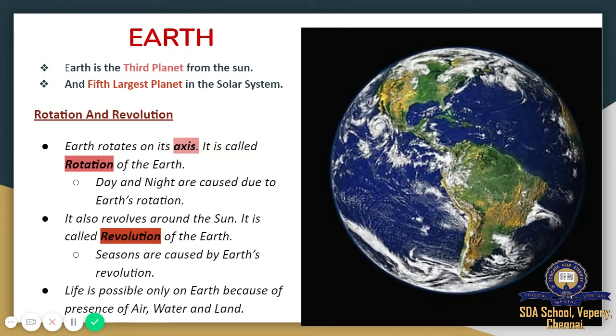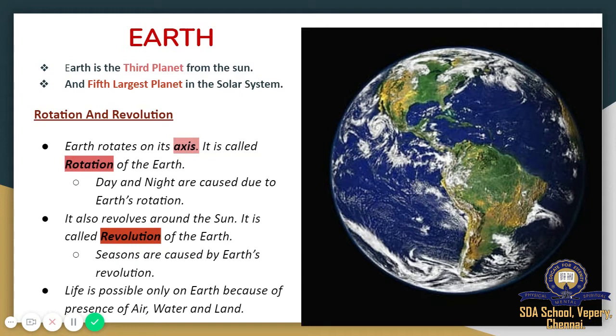Because of rotation, day and night are caused, and because of revolution, seasons are caused. We know the summer season, winter season, spring season, all these are seasons.